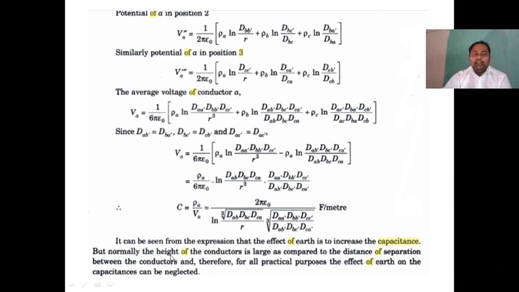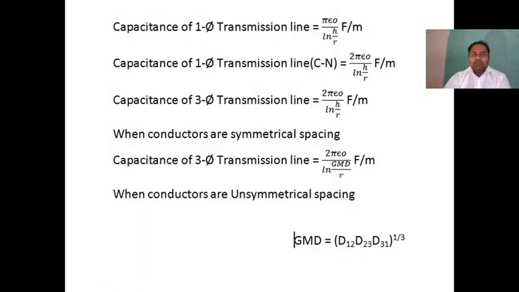But normally the height of the conductor is large compared to the distance of separation between the conductors, and therefore for all practical purposes the effect of earth on capacitance is neglected. In this way we calculate the effect of earth on capacitance. Thank you.